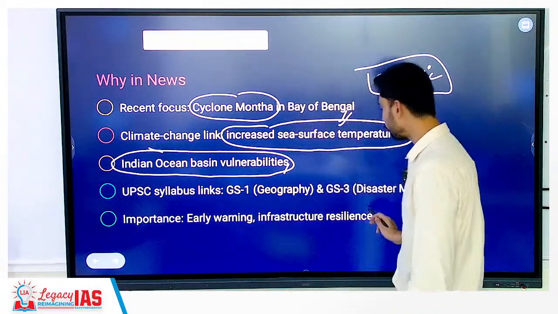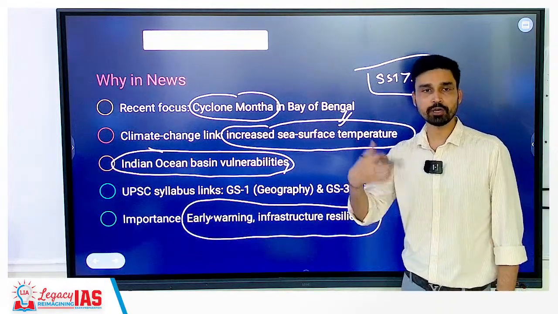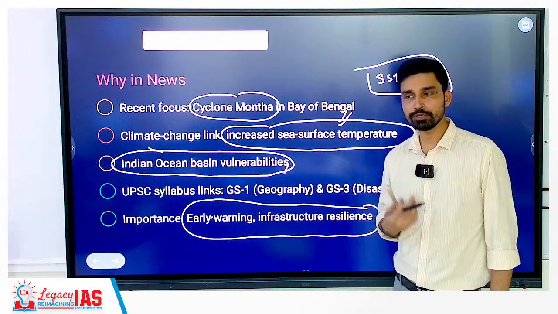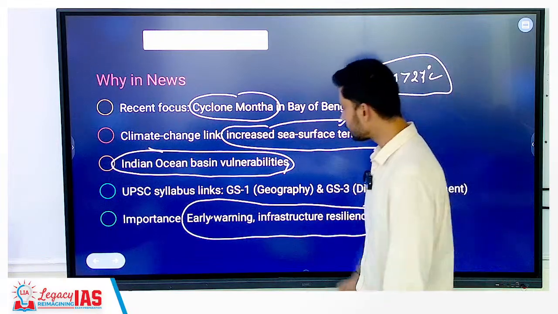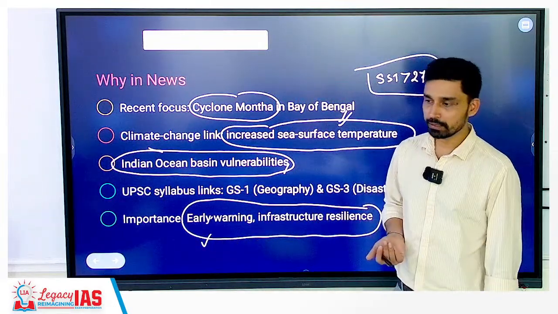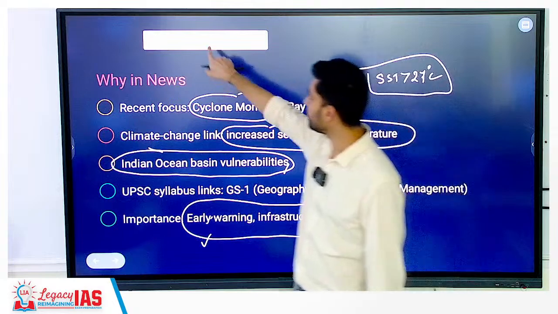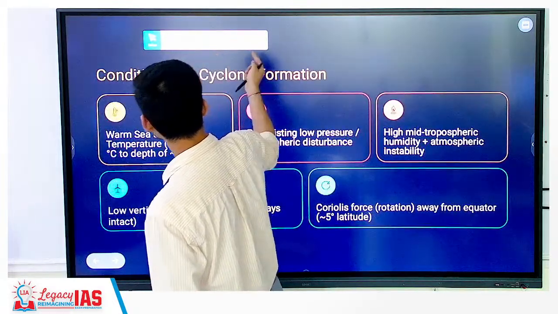The importance is that we have to focus on what? Early warning, because a cyclone is something that you cannot stop. Only what you can do is prepare for the impact and minimize the losses. How can you minimize losses? If you have a well developed early warning system, you can understand this and also evacuate people from the affected area. So, here we have to look at the conditions for cyclone formation.